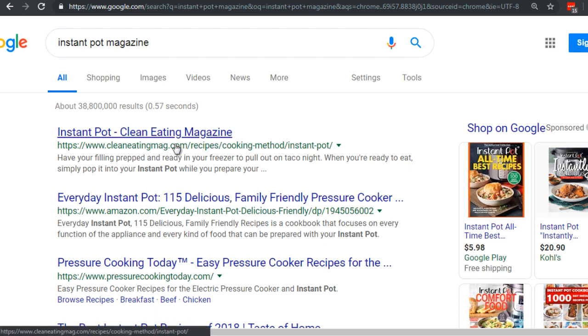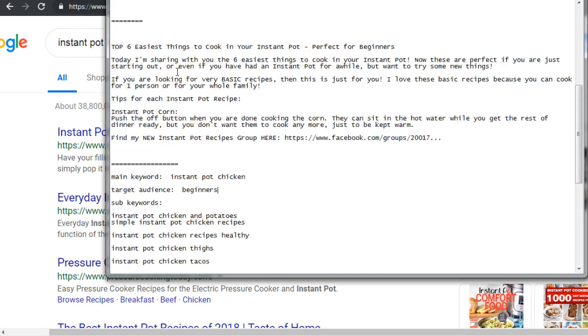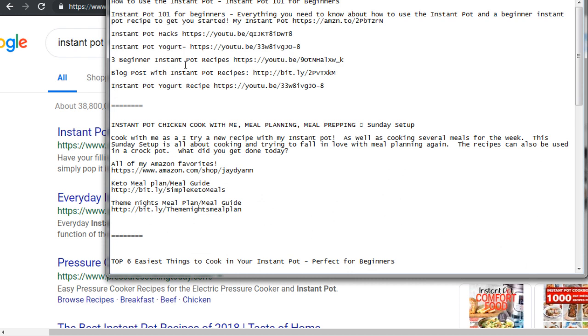As far as the description goes, if you take a look at what they've written here, the first one that's ranking really well, we've got Instant Pot 101 for beginners. You'll notice that they are trying to target the keyword Instant Pot 101 for beginners. They've stated that in the title, and they've also put it in the description.